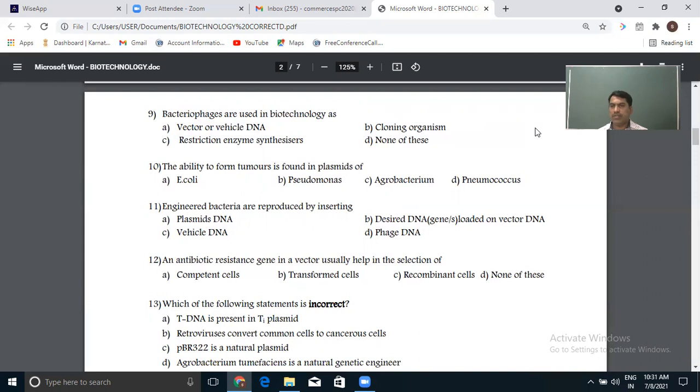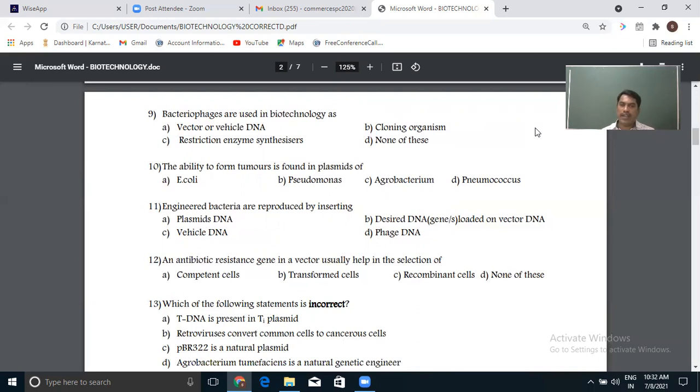So, as such, we can use bacteriophages as one type of vector to transfer the gene of interest to the bacteria very easily. And of course, the answer is as a vector, or vehicle of DNA. So we use a vector, such as bacteriophages, to transfer the gene into the bacteria as a host cell. That's very important. Not for plants or animals.